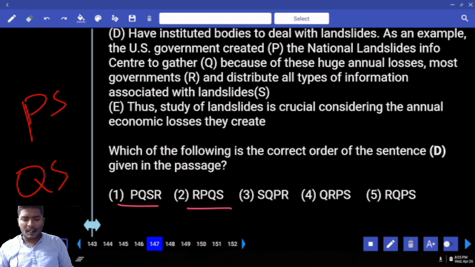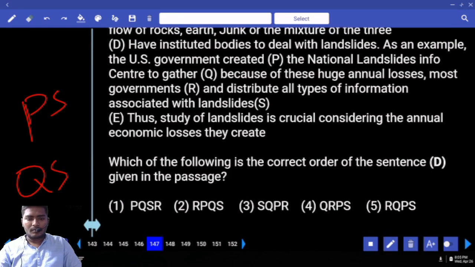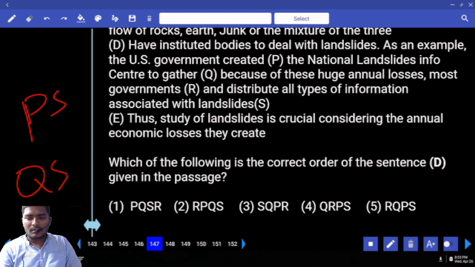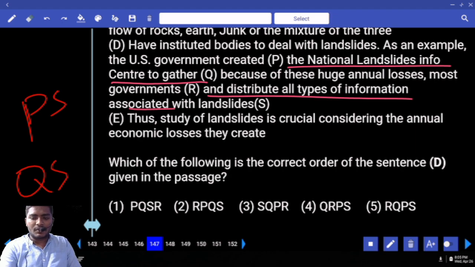Yeah. Check the remaining parts here. Your answer must be PQSR or RPQS. Yeah, tell me your answer. Check with PQRS. The National Landslides Info Center to gather and distribute all types of information associated with the landslides. Start with S. Where is S in between? Sorry. PQ, right? Okay.